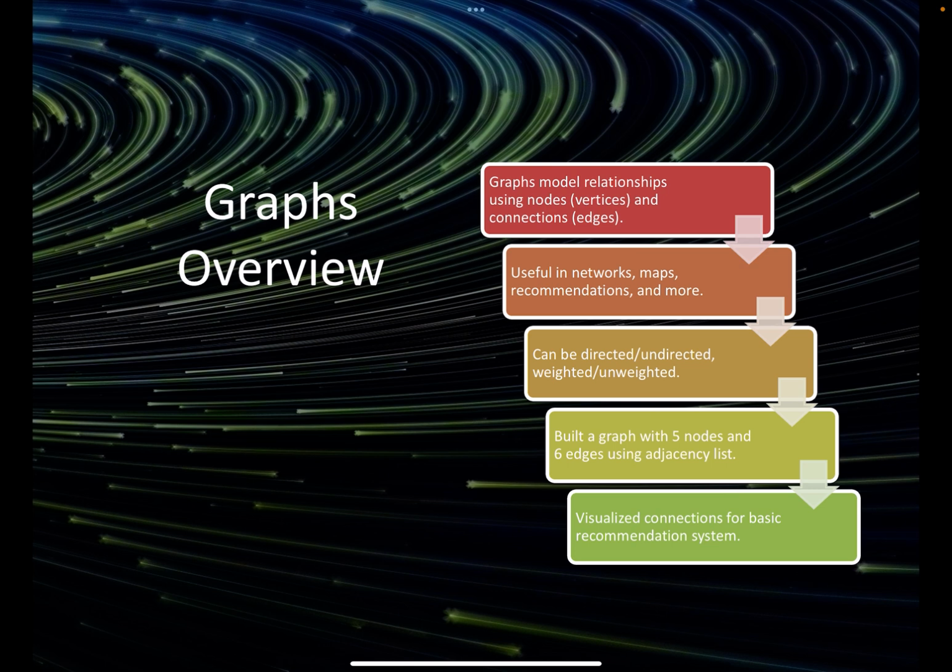Very useful for networks, maps, and recommendations. They can either be directed or undirected, weighted or unweighted. Some examples were building five nodes and six edges using an adjacency list, and visualizing connections for a basic recommendation system, which gave me a deeper understanding as well.